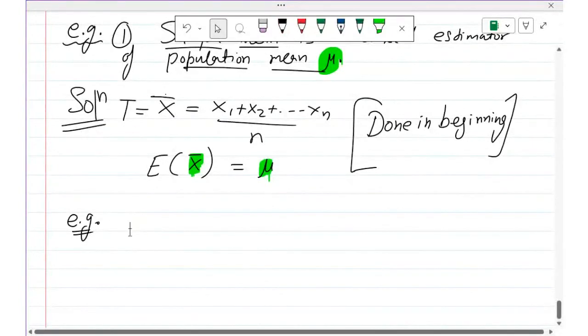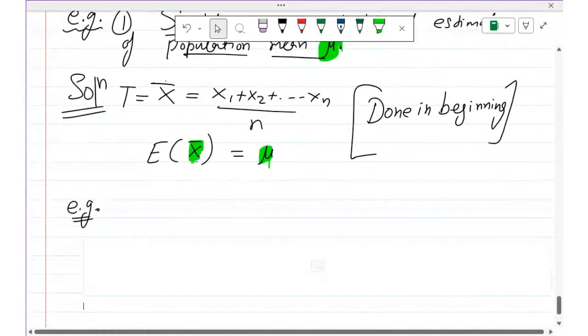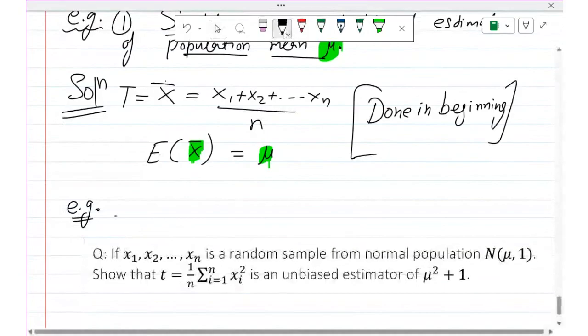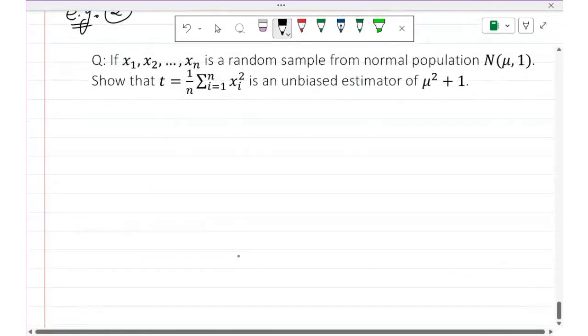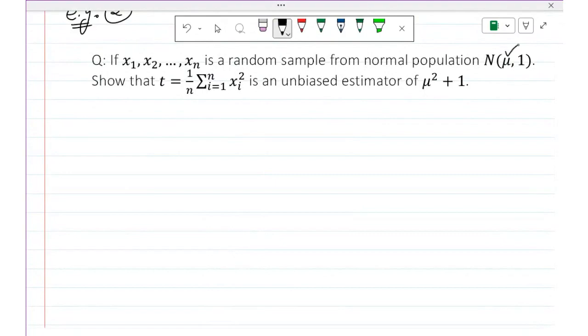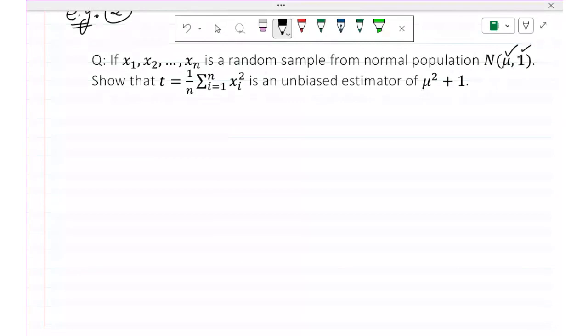You can see on your screen. If x1, x2, ..., xn is a random sample from the normal population, where the mean of the normal population is mu and the standard deviation is 1. This is a symbol for the normal distribution.